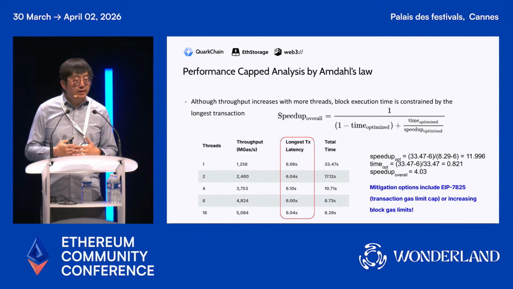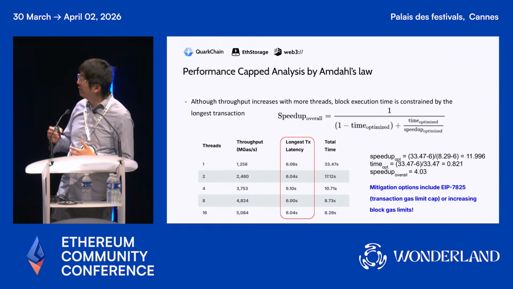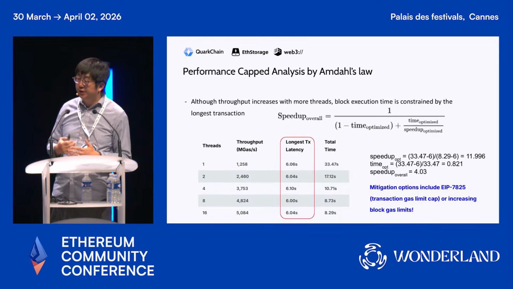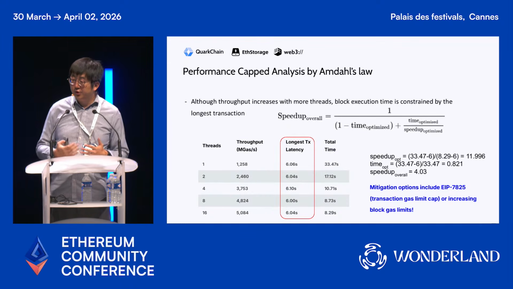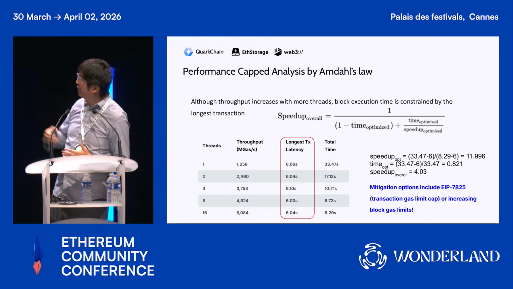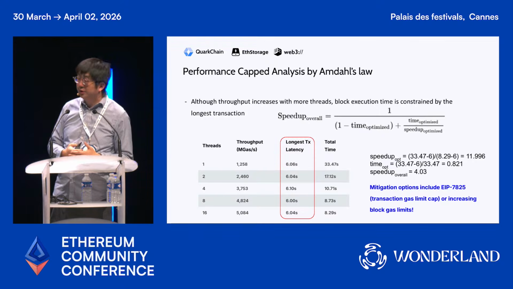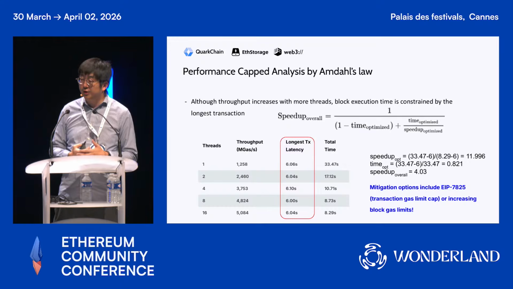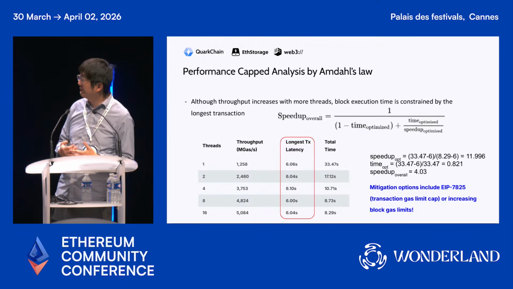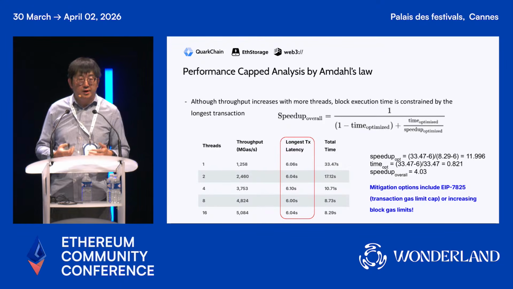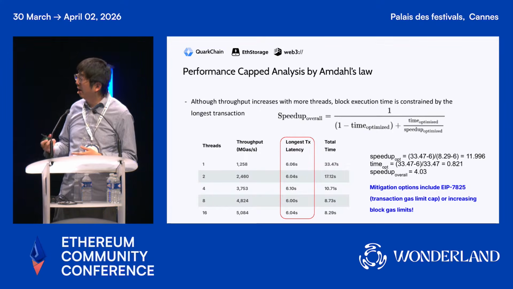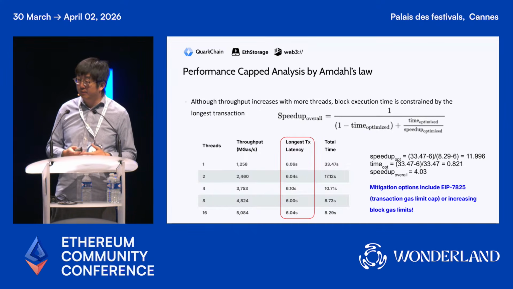On Ethereum mainnet, we also ran the experiment and found that even though we are able to increase the number of threads to improve the total time, the longest transaction execution latency just stays constant, which results in a 4 times performance cap in terms of thread parallelization.